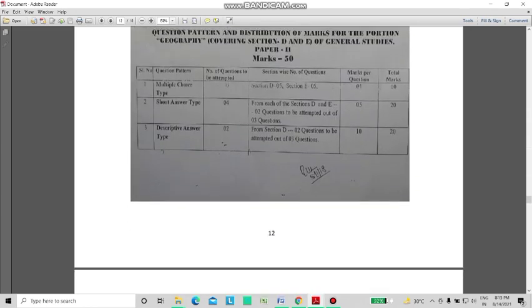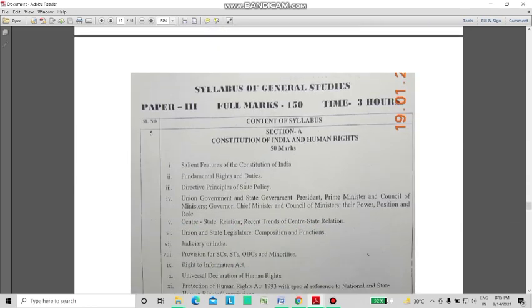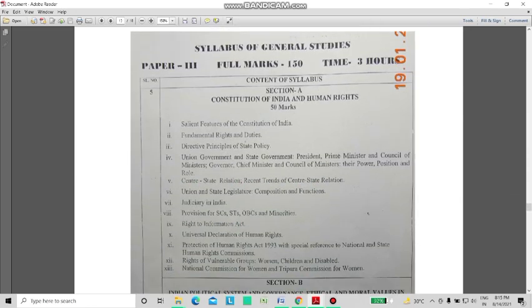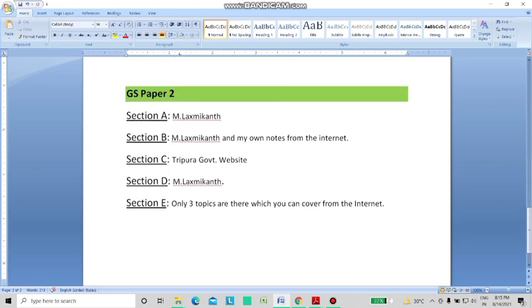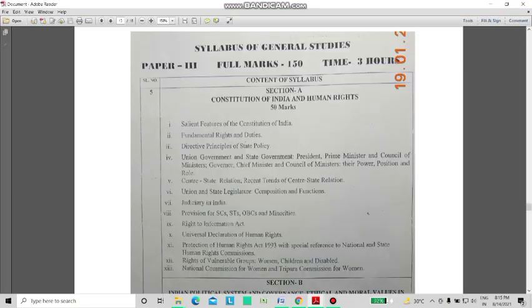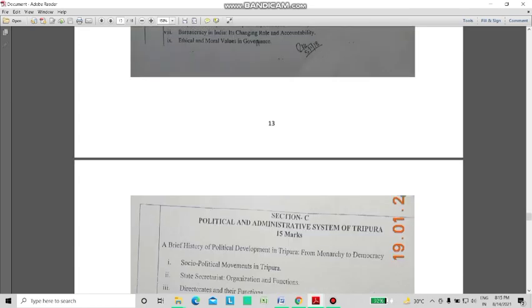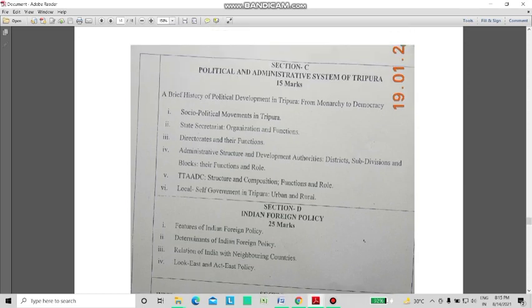Now coming to GS paper 3. Again there are 5 sections in this paper, and this is a pretty simple paper. There is not much complication or many resources for this paper.